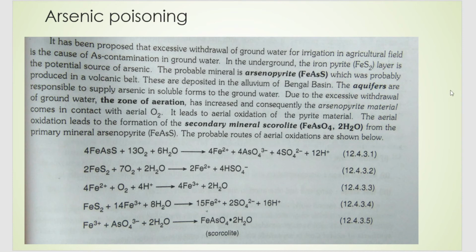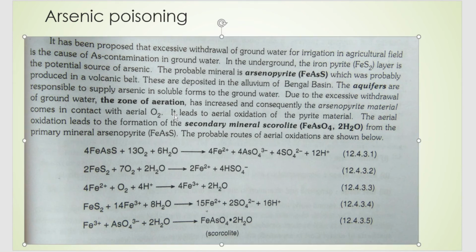because of which, because of this excessive withdrawal of groundwater, the zone of aeration has increased. Meaning to say, this mineral layer which was several layers under the ground, because of excessive demand for groundwater, we are digging a lot of areas, and this lower layer comes in contact with air, which is called the zone of aeration. That is, that layer coming in contact with air, and consequently this arsenopyrite, a mineral, comes in contact with air. What happens when it comes in contact with air?